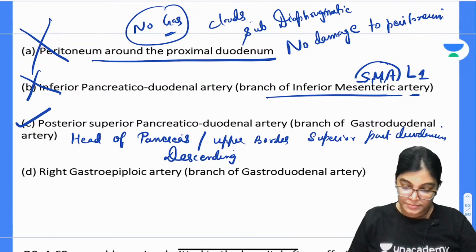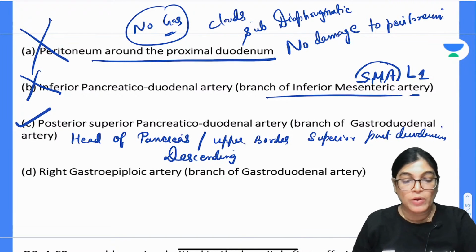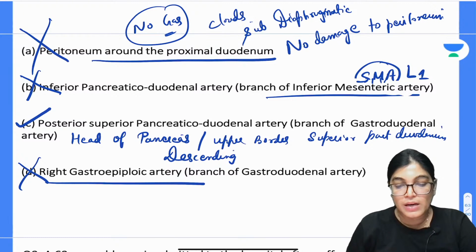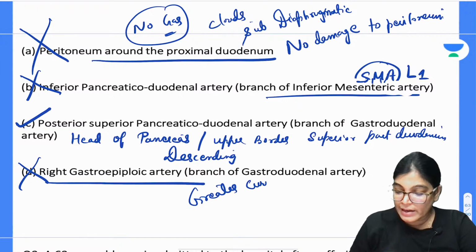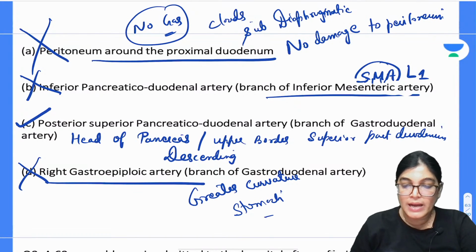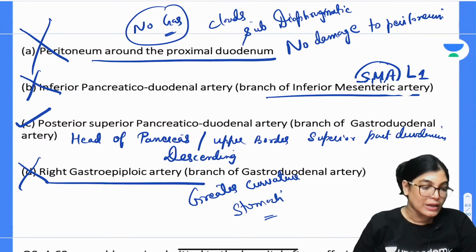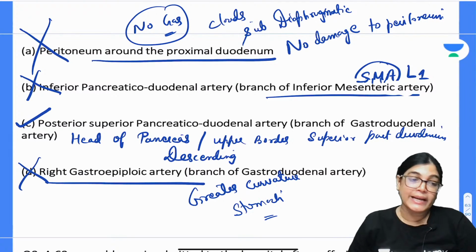Yes. So we have got A and B as wrong. When I am talking about the right gastroepiploic artery, which is a branch of the gastroduodenal artery, it is not the correct answer. Actually, it gives blood to the greater curvature of the stomach, and it is not involved when the posterior part of the duodenal ulcer is the location. So it can't be the correct answer. So by ruling out the incorrect options, we get the most correct answer as C.